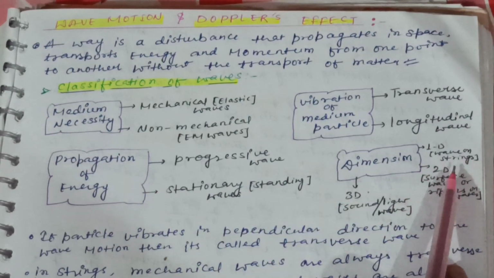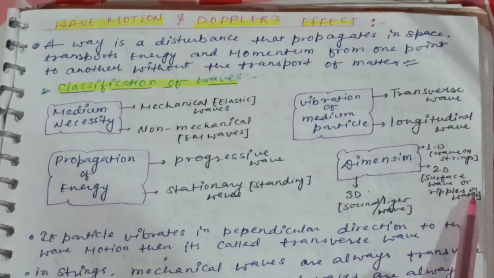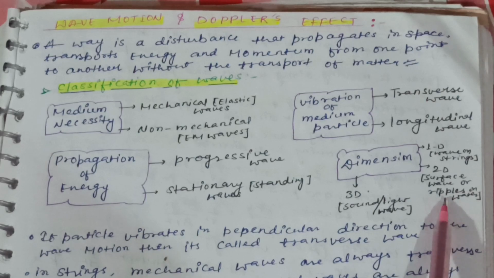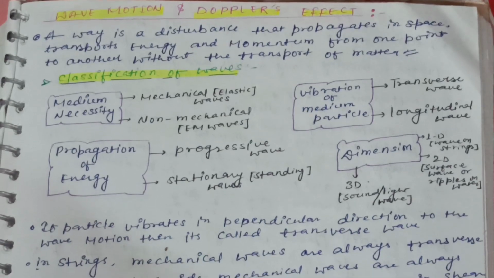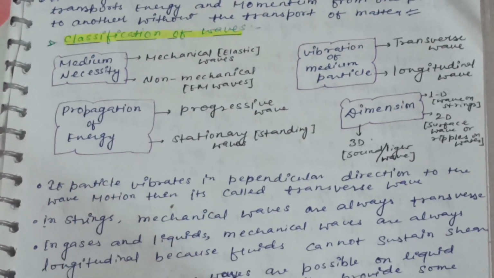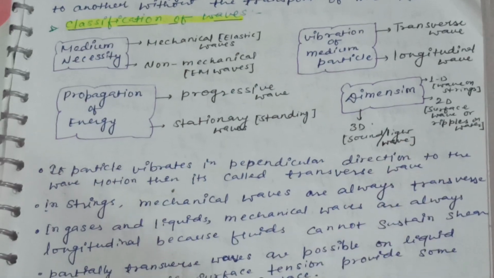Dimension: 1D wave on strings, 2D surface wave or ripples on water, 3D sound and light wave.